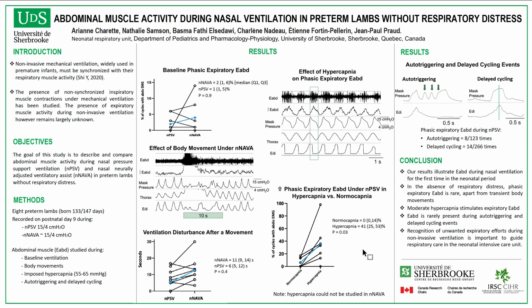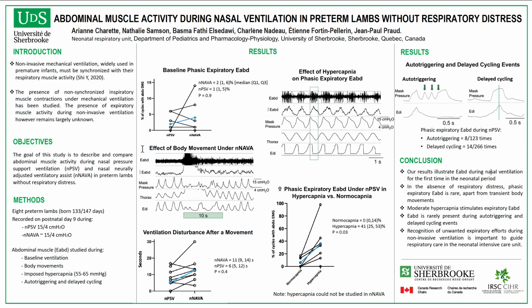Now for the results. Here we see the baseline phasic expiratory muscle activity comparing PSV and NAVA, with the percentage of cycle with abdominal muscle contraction. The blue represents the mean. We see that there is no significant difference when comparing both ventilatory modes.